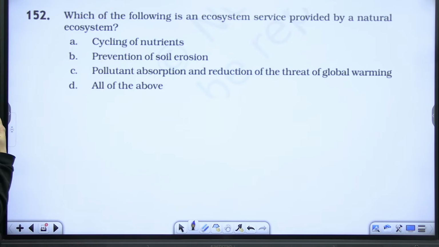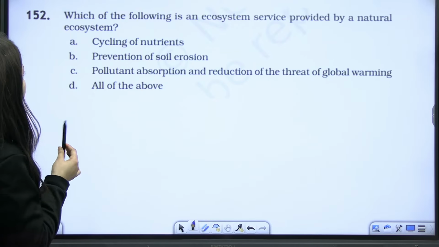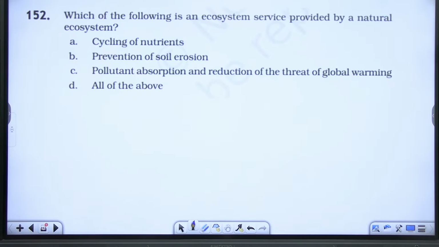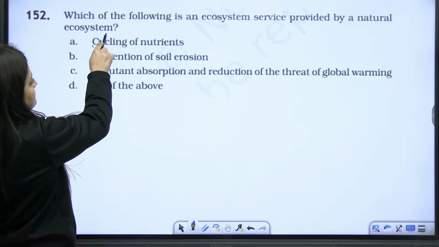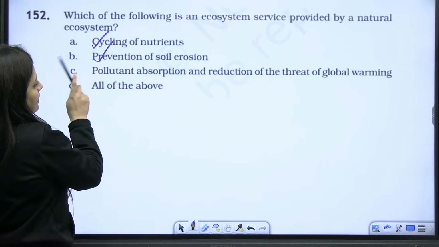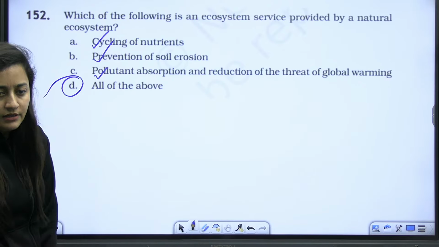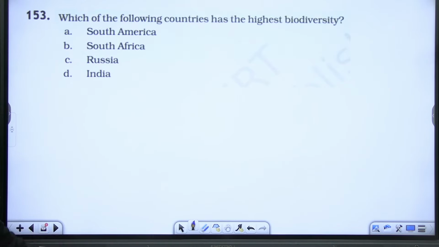Then which of the following is an ecosystem service provided by the natural ecosystem? So cycling of nutrients, yes. Prevention of soil erosion, yes. Pollutant absorption and reduction of the threat of global warming, all of above will be the answer. Understood? All of above will be the answer.